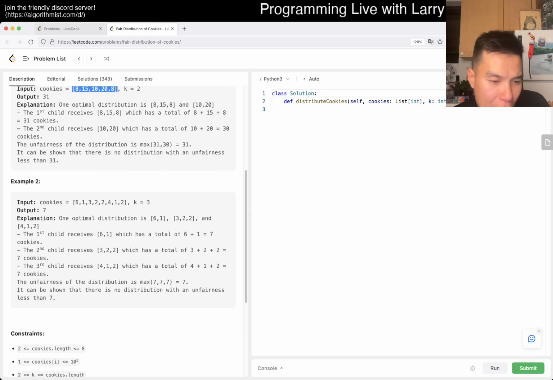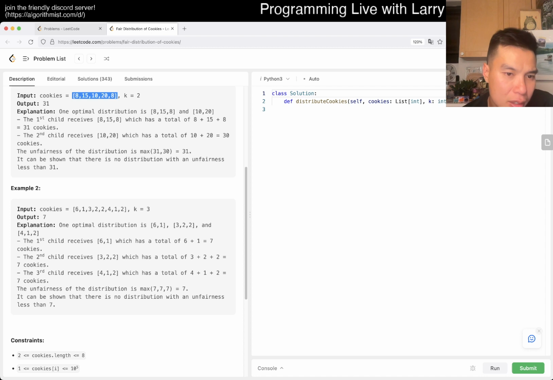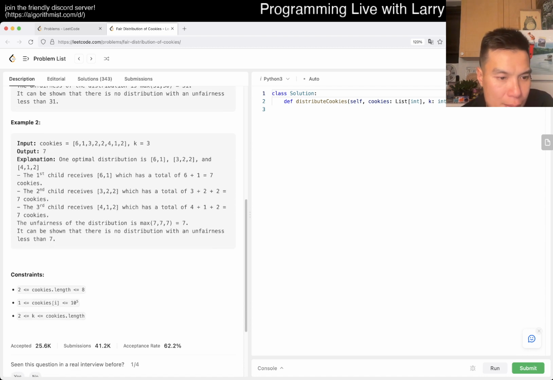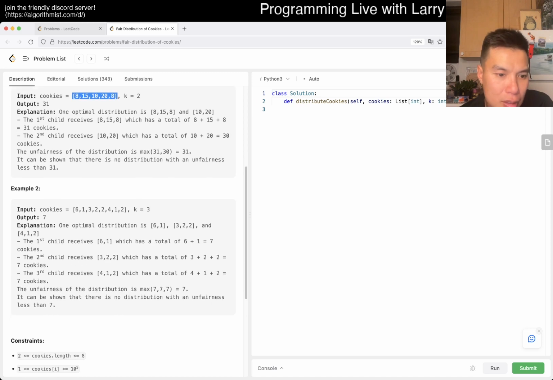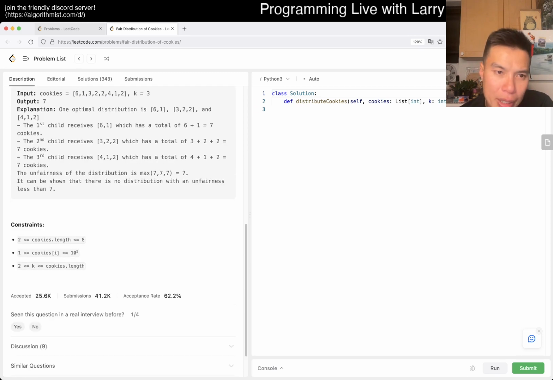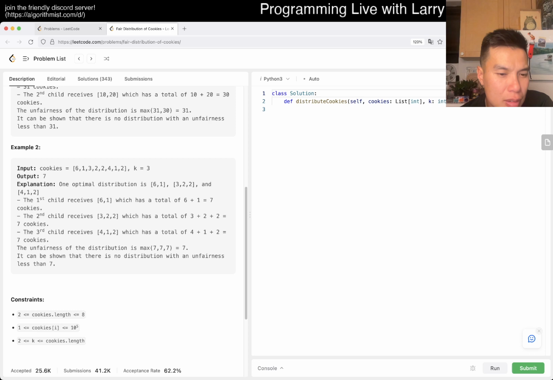So I'm already thinking about some sort of brute force. K can be big, but is it really? Because it could be 8 to the 8.